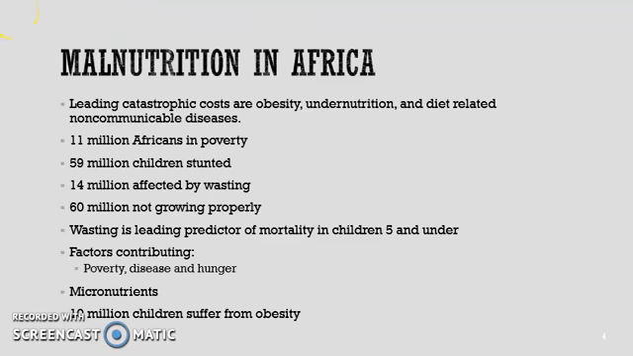The Global Nutrition Report of 2017 reported that the number of children under the age of 5 that are not growing properly is still a staggering 60 million in Africa. And even though globally stunting is decreasing, it is still on the rise in Africa. Wasting is the leading predictor of mortality in children under the age of 5.